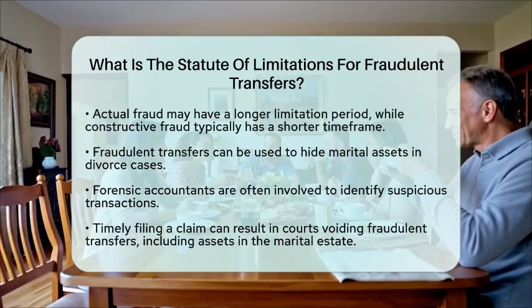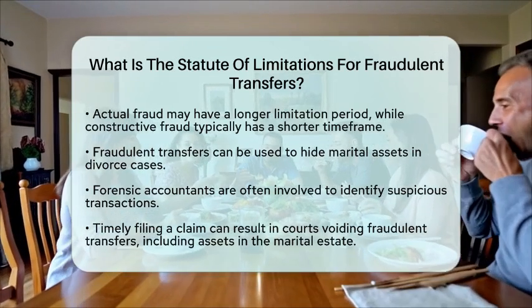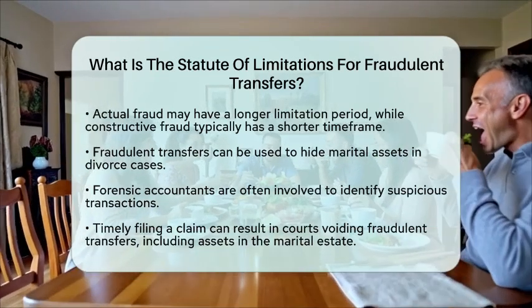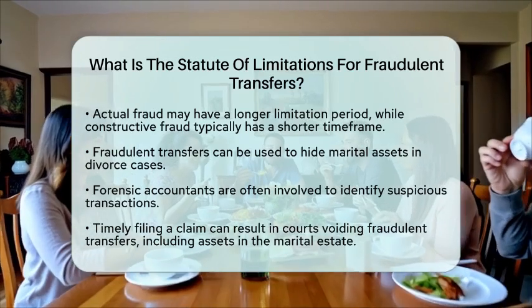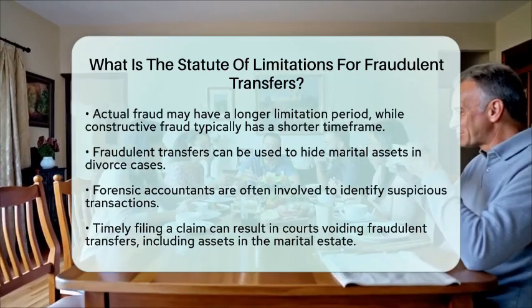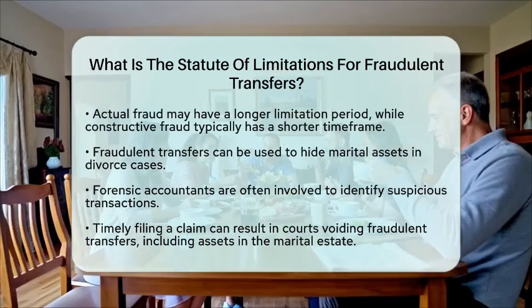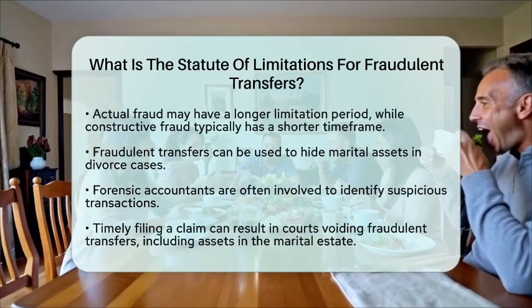In summary, the statute of limitations for fraudulent transfers generally ranges from 2 to 4 years, depending on the jurisdiction and the nature of the fraud. Knowing these time limits is vital for anyone facing divorce and dealing with potential asset concealment.